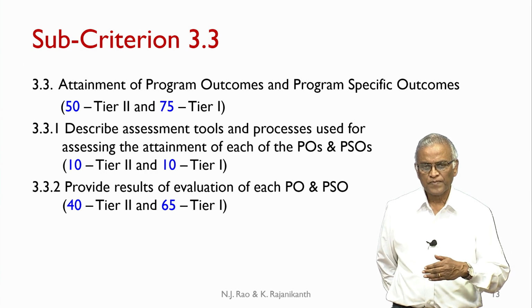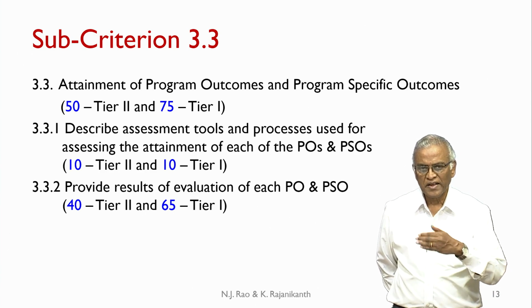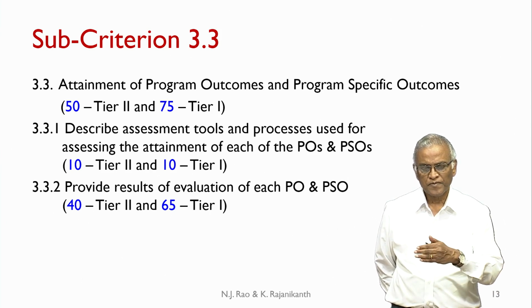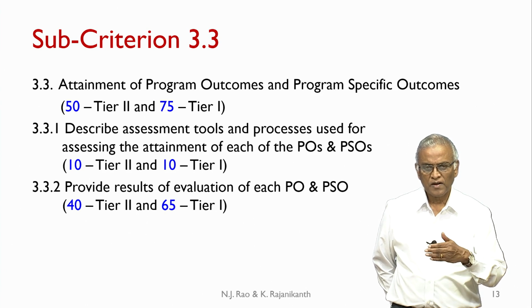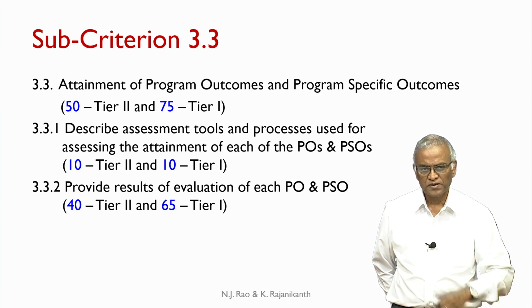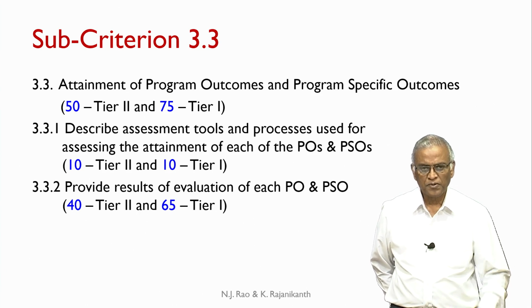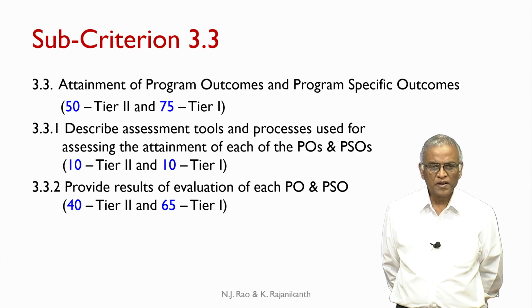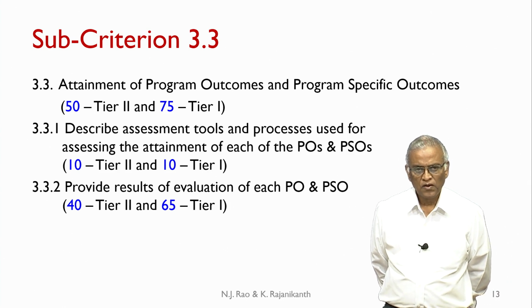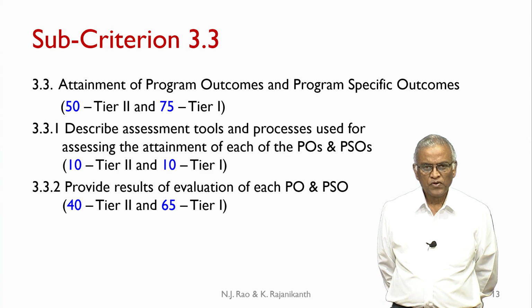It is very similar to 3.2. There the focus is on computation of CO attainments. Here the focus is on computation of PO PSO attainment. So, you go through the same process. First describe the process, explain the quality of the process chosen, and then actually do the computation as per 3.3.2. So, it follows a similar process. Here for 3.3.1 we give 10 marks for tier 2 institution and 10 for tier 1, whereas 3.3.2 will give 40 marks for tier 2 and 65 for tier 1.